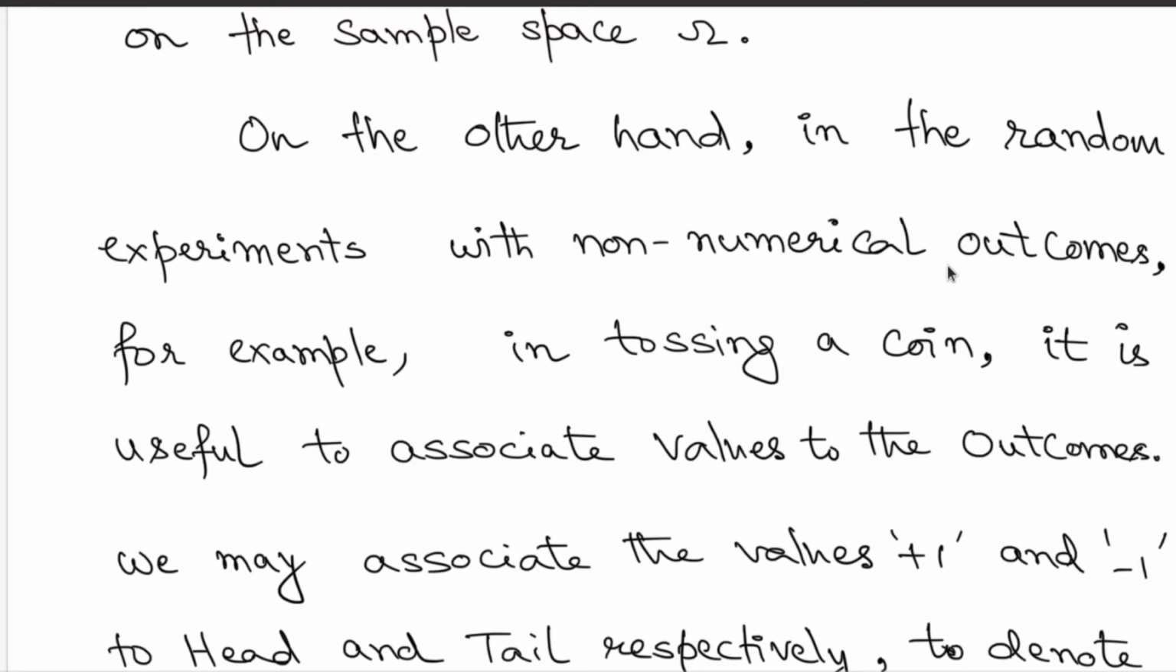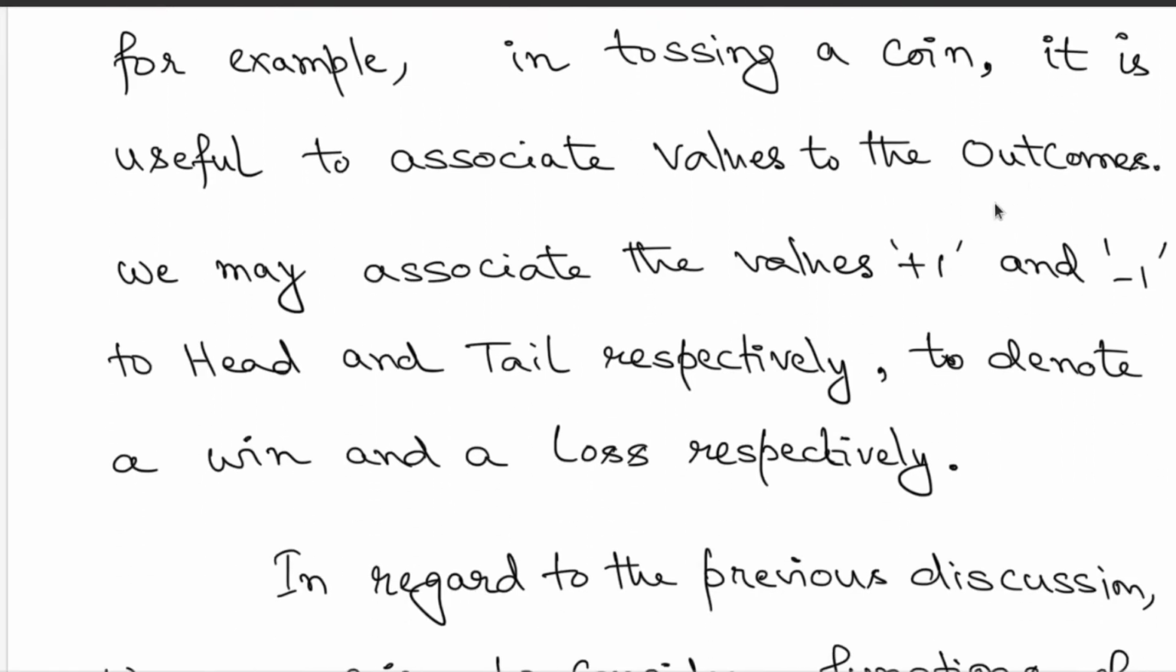So just to understand this better, it is sometimes useful to associate certain values to these non-numerical outcomes like head or tails. What you can do is associate the values +1 and -1 to head and the tail, and you can think of this +1 and -1 as winning once or losing once, or winning 1 rupee and losing 1 rupee. So you can interpret it in this fashion, and therefore now the interpretation is much more quantitative. It's in terms of certain values. So this is what we are going to restrict our attention to.